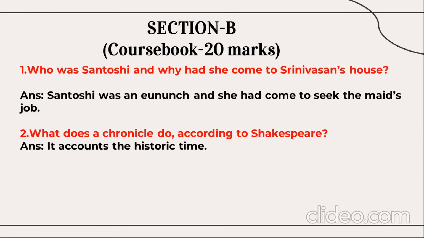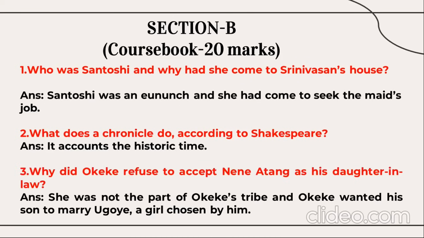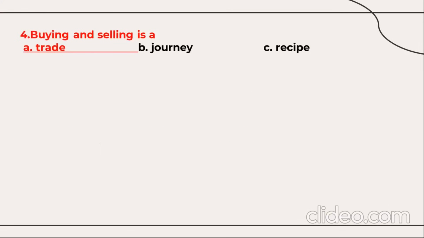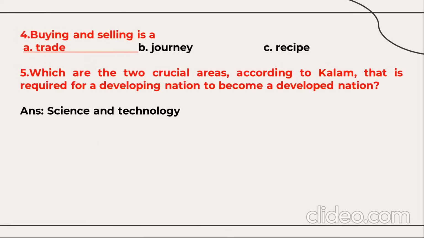What does a chronicle do according to Shakespeare? It accounts the historic time. Why did Okeke refuse to accept Nanny Atang as his daughter-in-law? Because she was not a part of Okeke's tribe and Okeke wanted his son to marry Goe, a girl chosen by him. Then, buying and selling is a trade. Which are the 2 crucial areas according to Kalam that are required for a developing nation to become a developed nation? And the answer is here, science and technology.